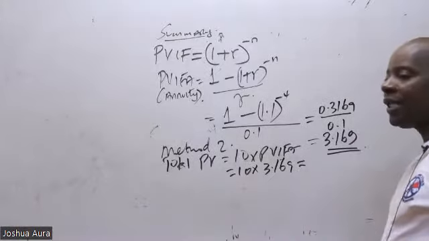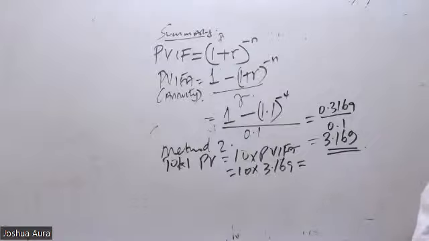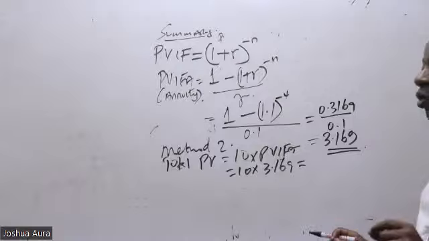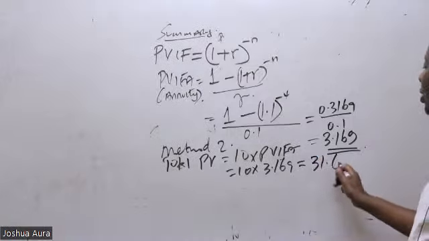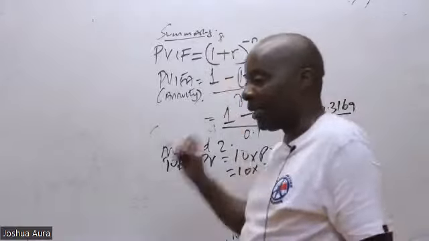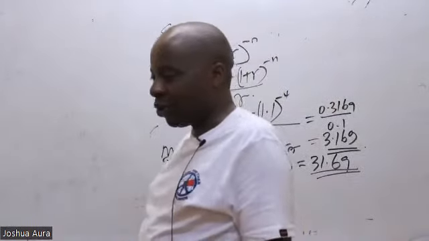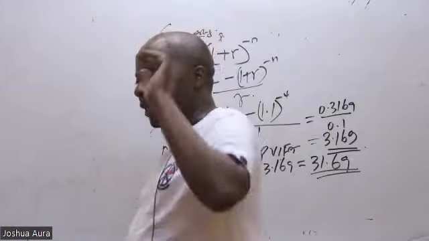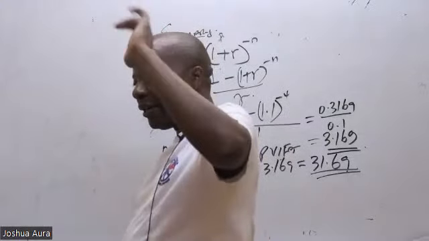What figure are we getting at the end of the day? Apart from rounding off errors, the answer will be very close to what we obtained using the other formula. Is there somebody able to compare the answer you're getting here with the answer we got using the other method?